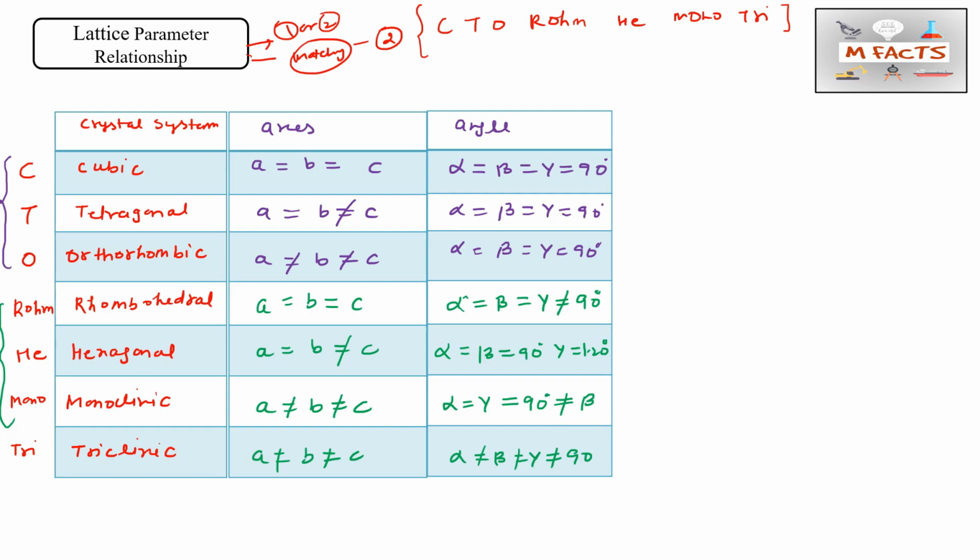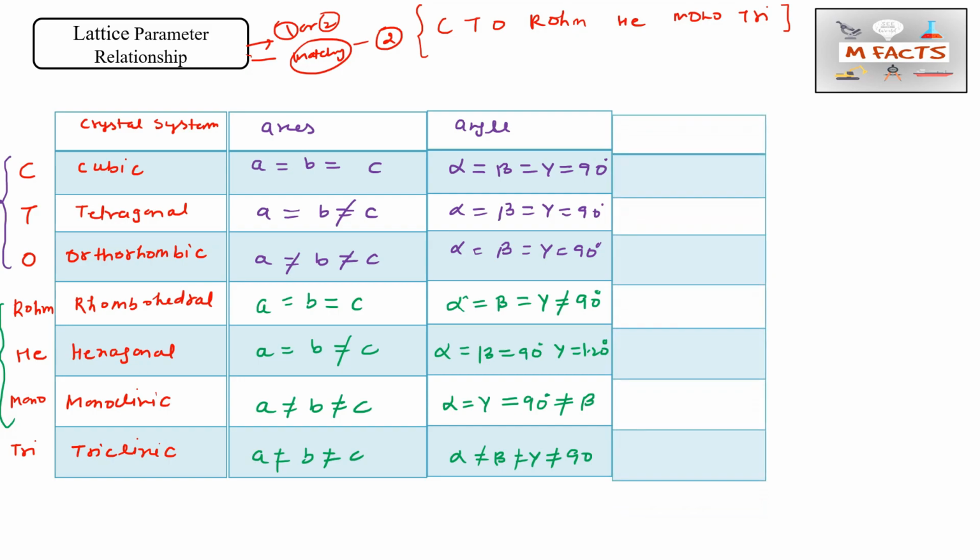Then we will start crossing one. So a equals b does not equal c. For orthorhombic, a does not equal b does not equal c, and the angles will all equal 90. For rhombohedral, a equals b equals c, alpha equals beta equals gamma does not equal 90. So this is the concept. For hexagonal angles, this is unique because only hexagonal has 120 in the gamma angle. Alpha and beta equal 90, and for monoclinic, a does not equal b does not equal c, and for angles alpha equals gamma equals 90 does not equal beta. So this is all about the crystal system lattice parameter relation.